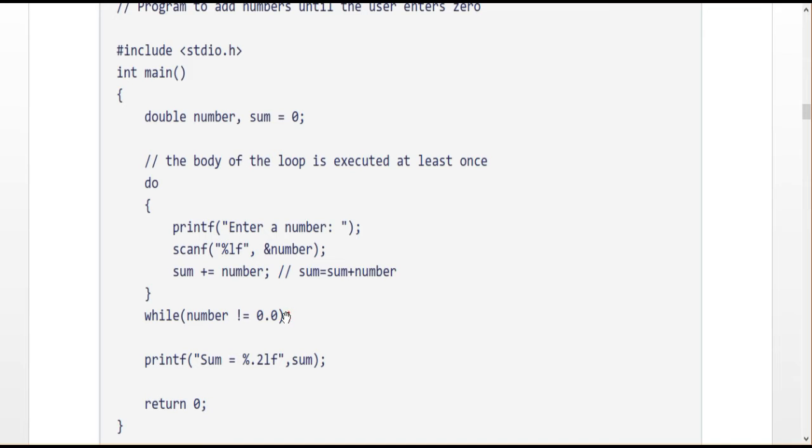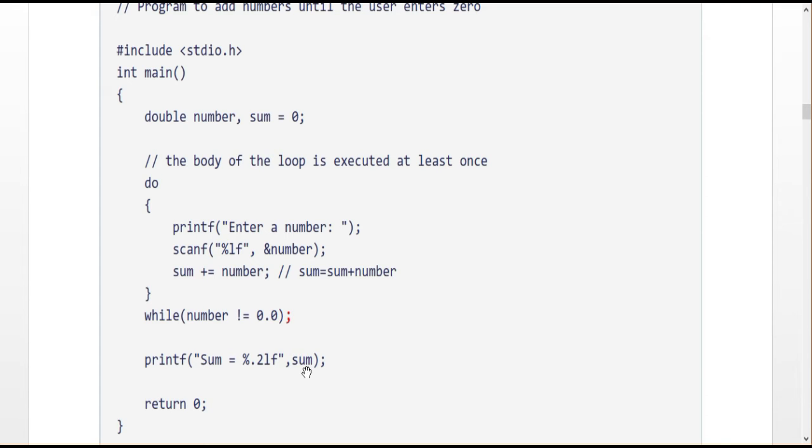So the looping continues only when the number is not equal to 0. If the number is 0, this execution will be stopped, because the condition is false. So automatically this execution will stop. Before that, the iteration process will be executed several times. Finally, print the sum value.